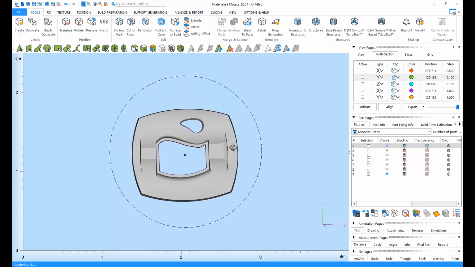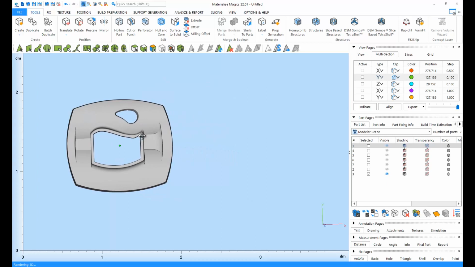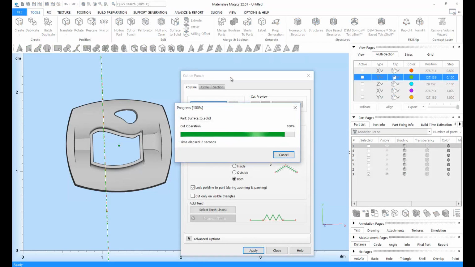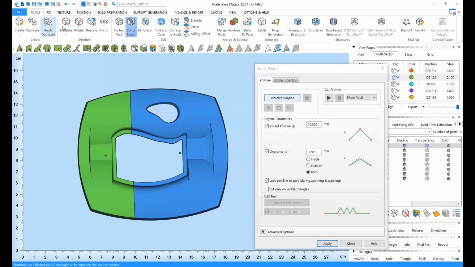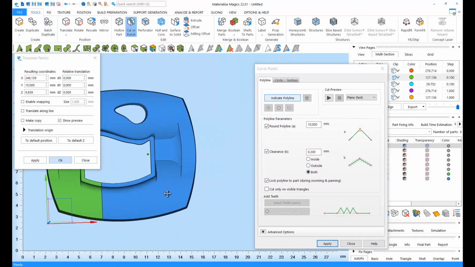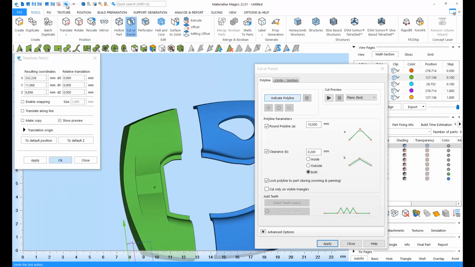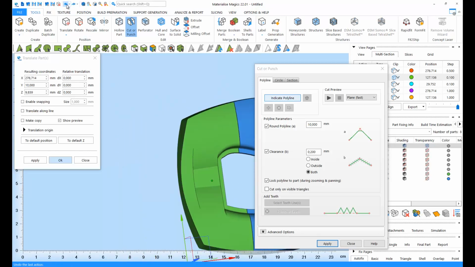Sometimes, your part may be too big to fit into your platform. In this case, you can use the cutting tools to split your part into smaller pieces, which you can assemble after printing. You can apply direct polyline cuts. You only need to draw a polyline and click on Apply. You can add teeth to these cut profiles.